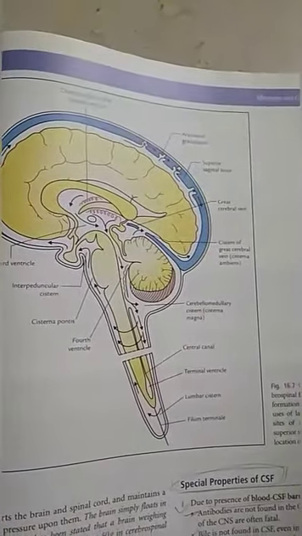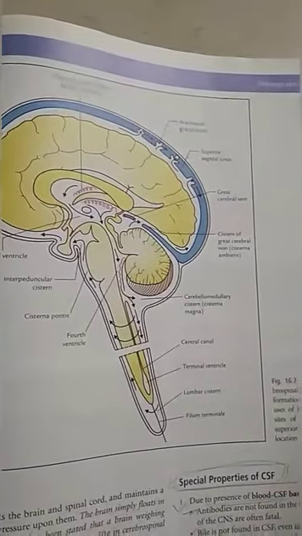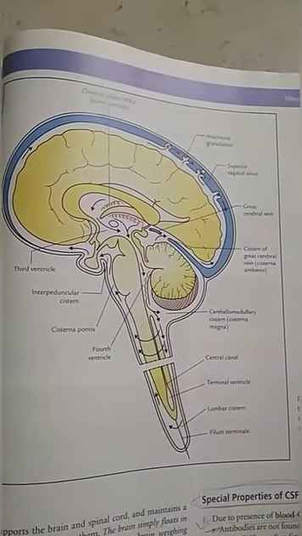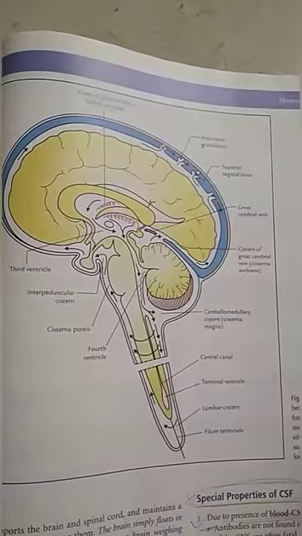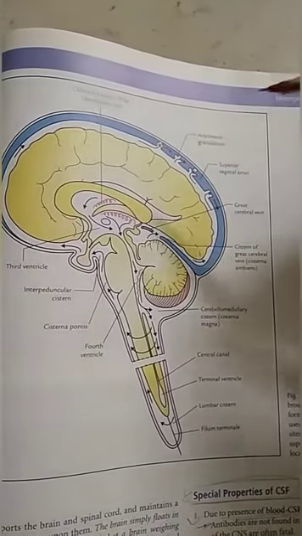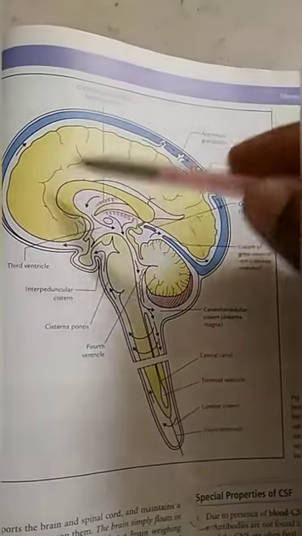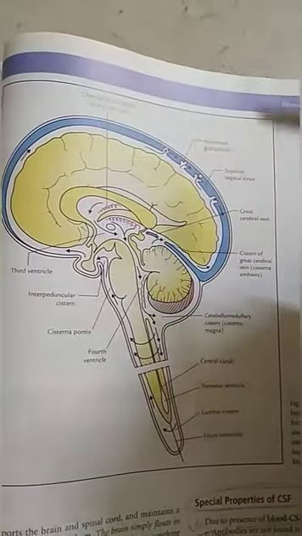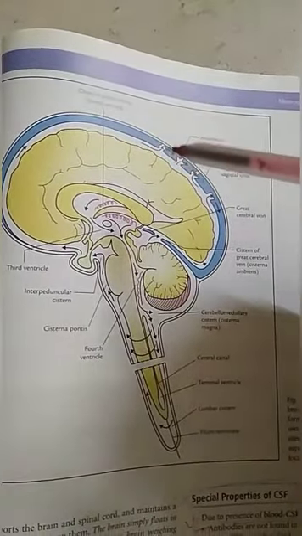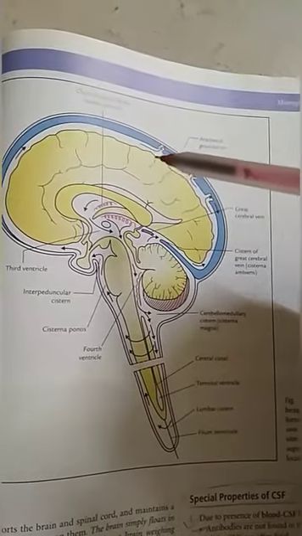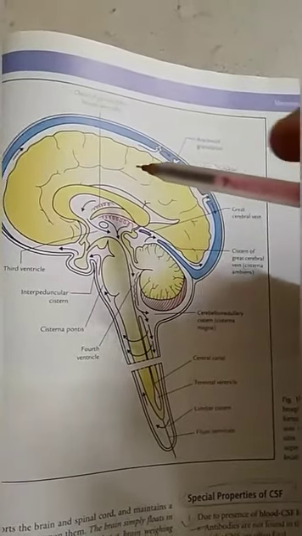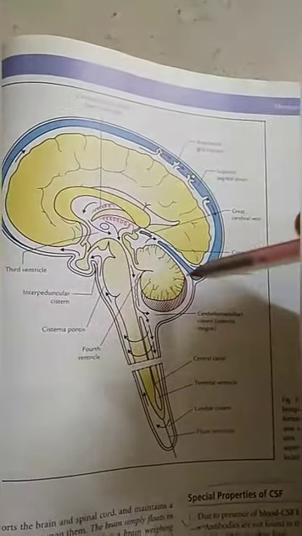It also nourishes the CNS. It removes the metabolites and waste products from the CNS. It also compensates change in the intracranial volume. For example, if blood volume of the brain increases, then more CSF is drained away.